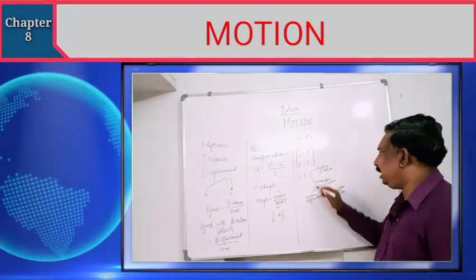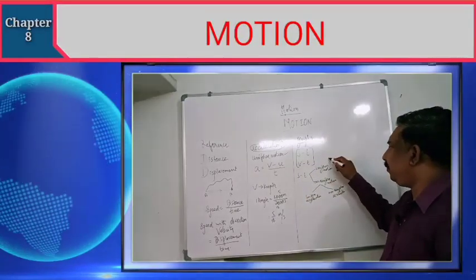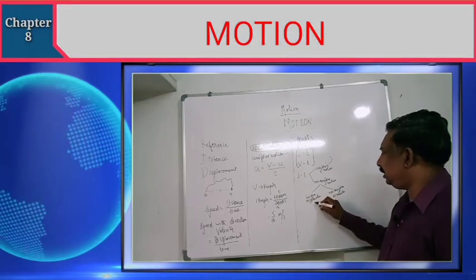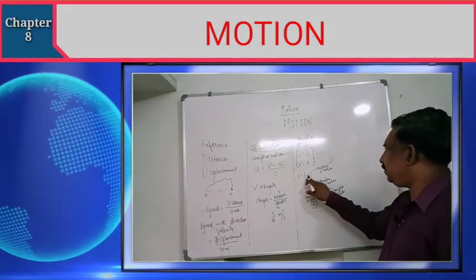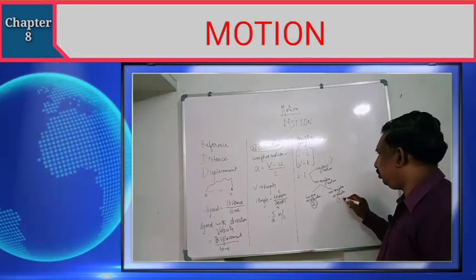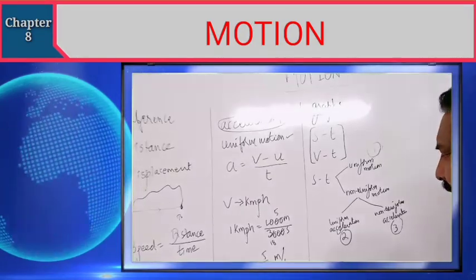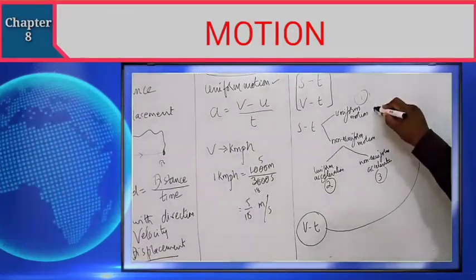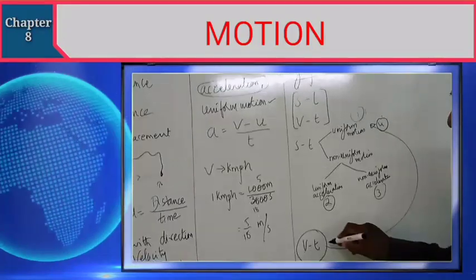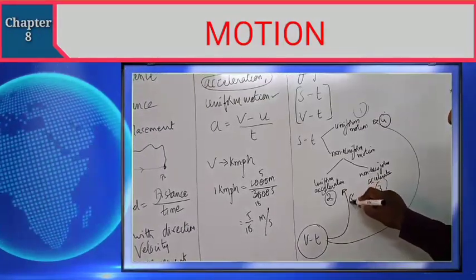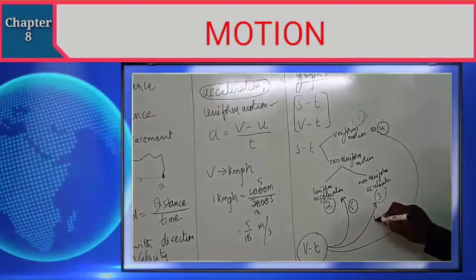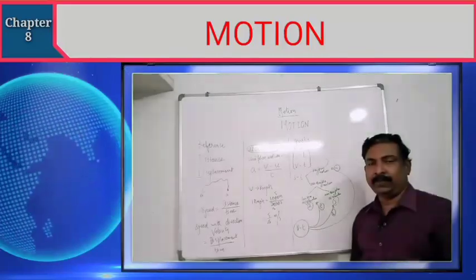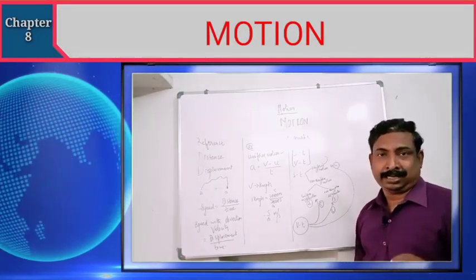So, how many different types of graphs are we going to see? Displacement time with uniform motion, displacement time with uniform acceleration, displacement time with non-uniform acceleration. That is 3 from one side. The same 3 we will discuss with the velocity and time graph: velocity time graph with uniform motion, velocity time graph with uniform acceleration, velocity time graph with non-uniform acceleration. Totally 6 graphs we are going to learn and understand.